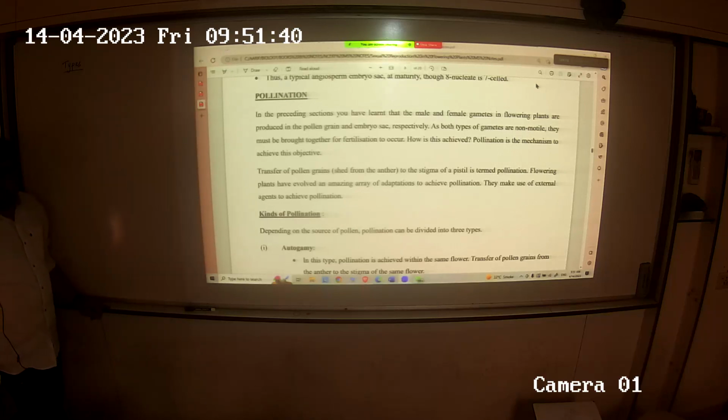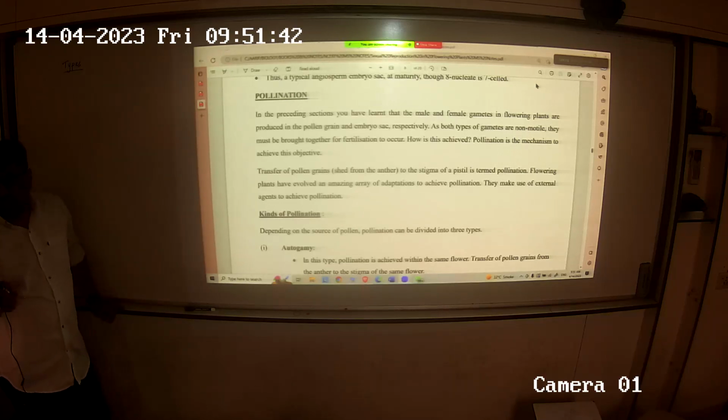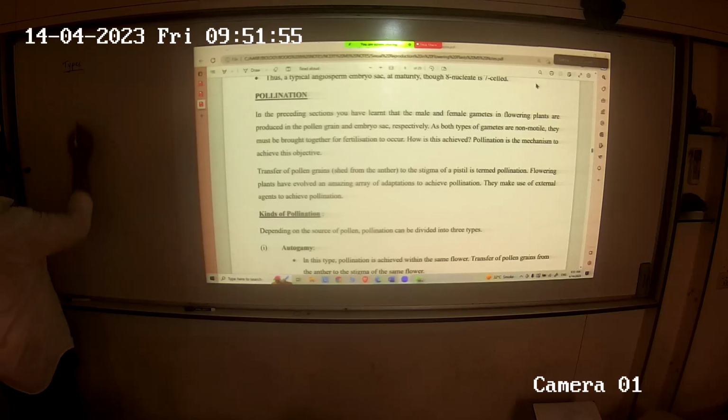Now the NCERT does not choose to discuss it as self and cross. There is no discussion of self and cross in NCERT. They have decided to say what are types of pollination, and they have described 3 types of pollination. The first type of pollination which the NCERT describes is autogamy.